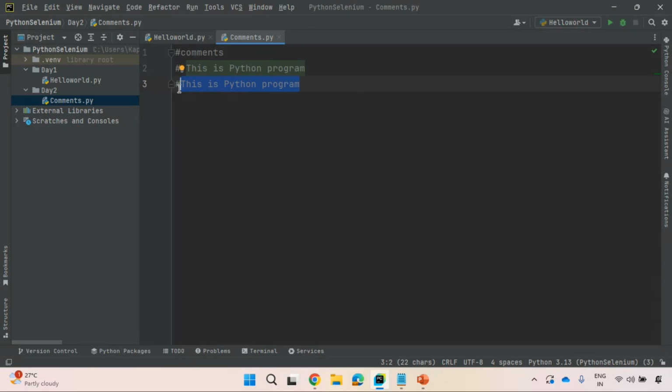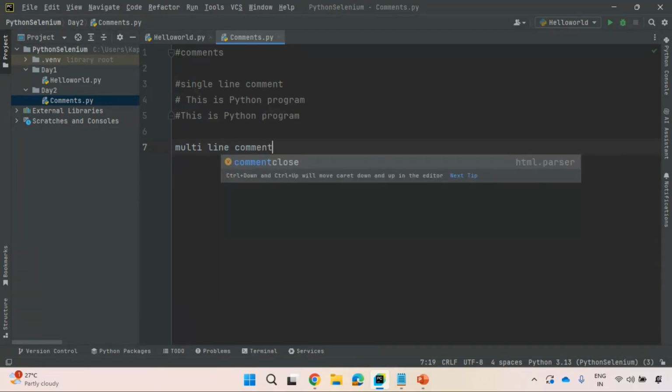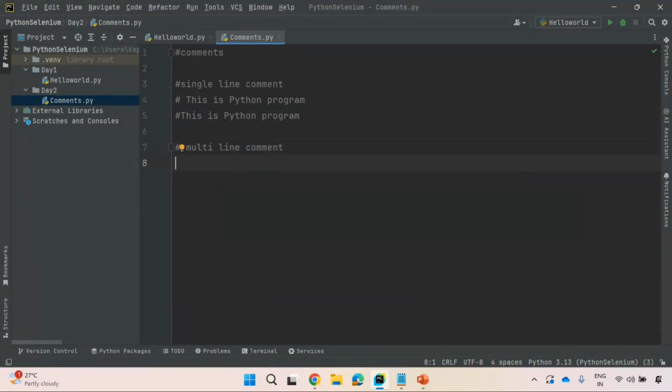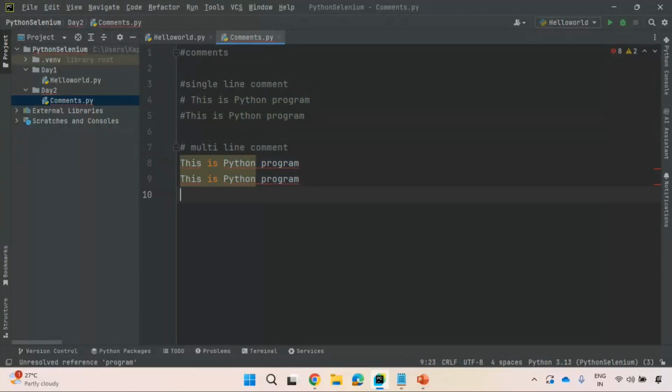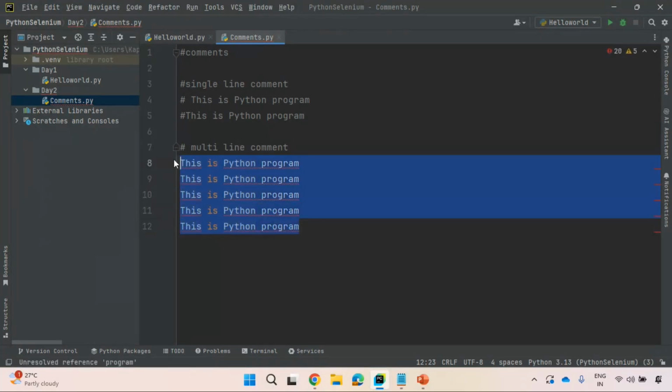Suppose you want to represent a multi-line comment, multiple lines. So let me take the same line. This is a Python program, right? This is Python program. So up to here, it is single line comment. We'll see multi-line comment. Observe here, I'm just using this. This is a Python program, one line, second line, third line, fourth line, fifth line. So you see multiple lines I have.